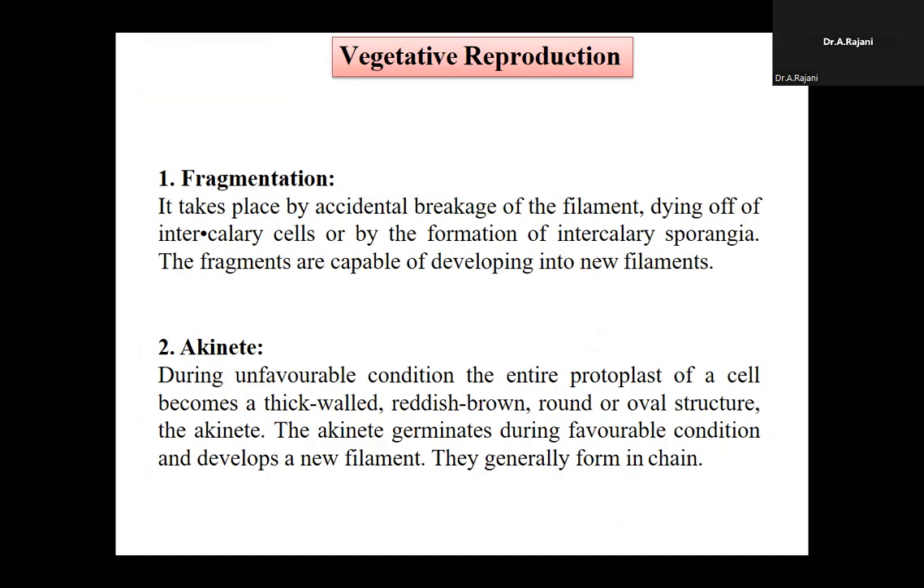Next is fragmentation, which is vegetative reproduction. Fragmentation is the usual method of propagation. Free-floating forms attached rarely multiply by fragmentation. This accidental phase is called fragmentation, during which intercalary cells form sporangia and are capable of developing a new filamentous plant body, that is Oedogonium.